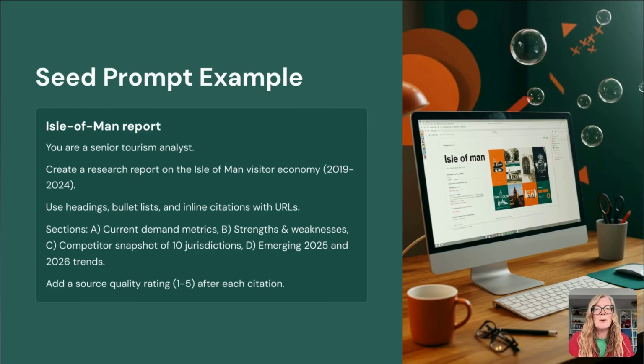Here's our seed prompt. You are a senior tourism analyst. Create a research report on the Isle of Man visitor economy from 2019 to 2024. Use headings, bullet lists and inline citations with URLs. Sections for current demand metrics, strengths and weaknesses, competitor snapshot of 10 jurisdictions, emerging trends. Add a source quality rating after each citation. Note the specificity: the role, structure, citation rule, and quality check.